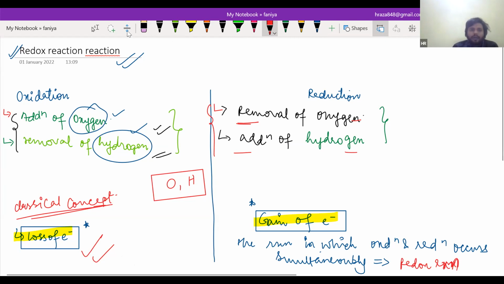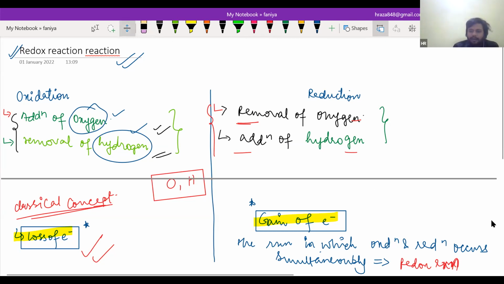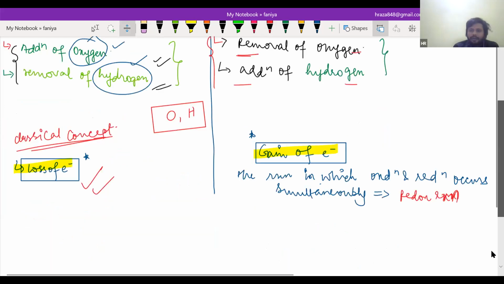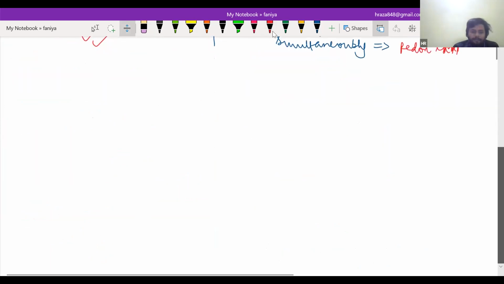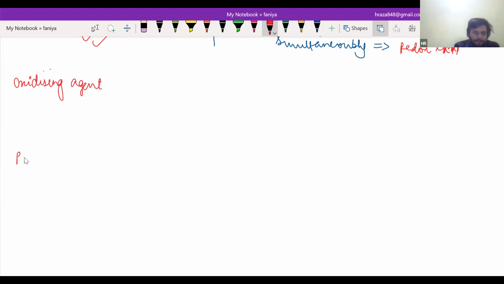Very good. Now there will be other definitions: oxidizing agent and reducing agent. Now see, from this name what you can conclude. Oxidizing agent, what does that mean?